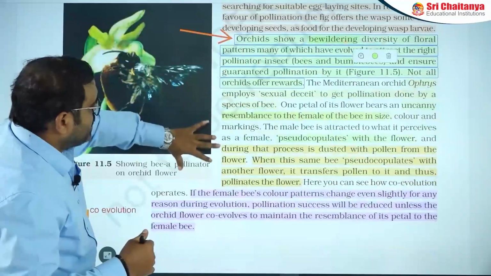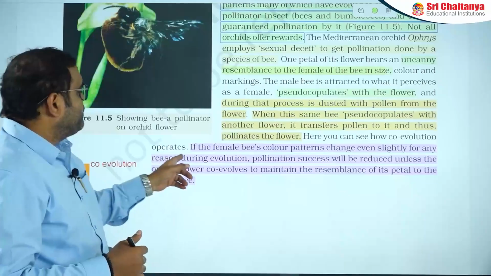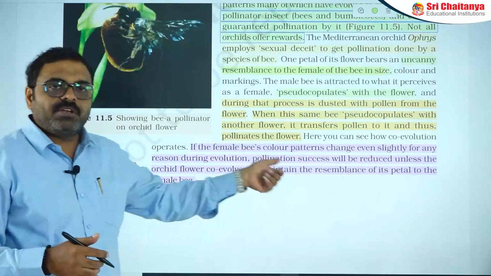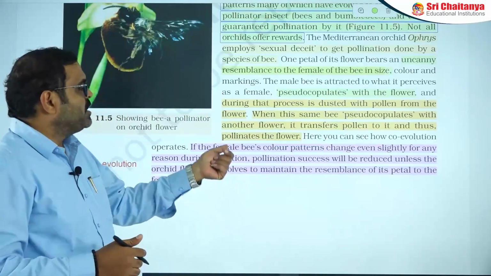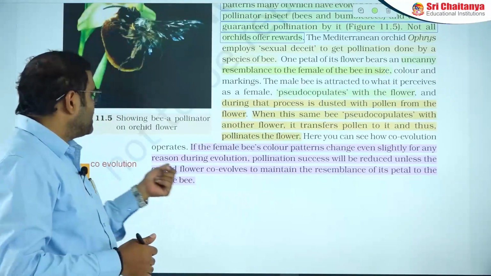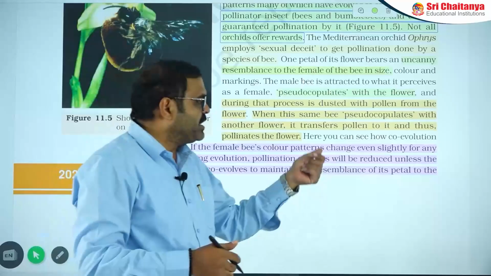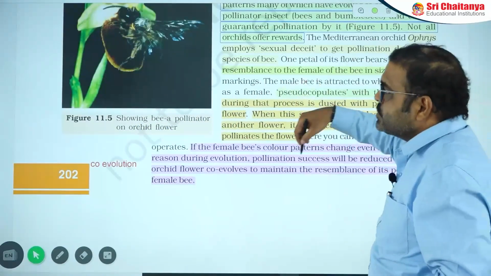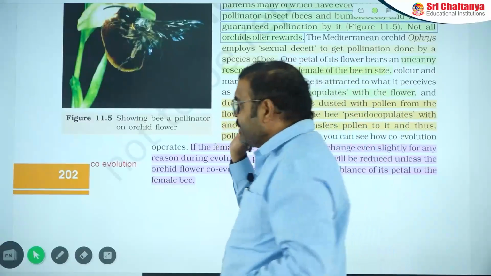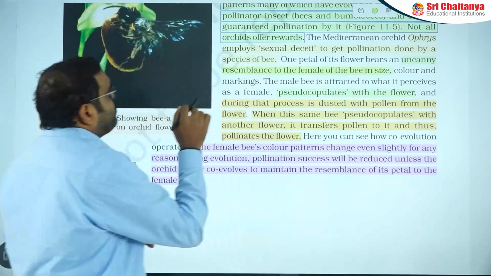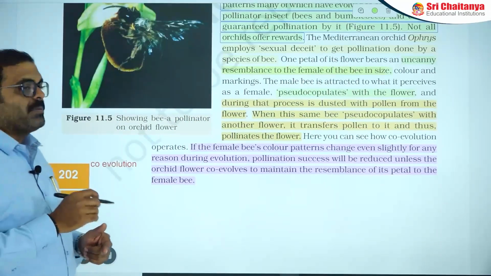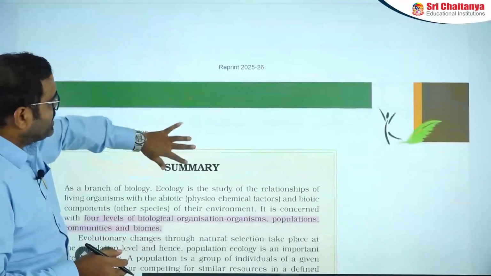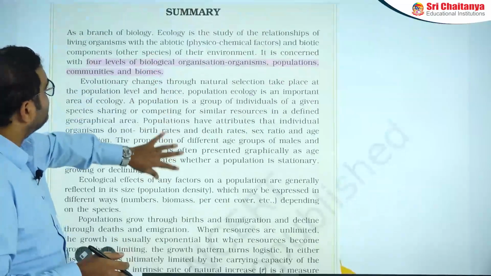Next, here is the final statement you can find. If the female bee's color pattern changes even slightly for any reason during evolution, then pollination success will be reduced unless the orchid flower co-evolves to maintain the resemblance of the petal to the female. Only then can this association continue. So, the mutualistic condition can be applicable with coevolution for some examples. With that we completed this topic, and there are 2 or 3 important summary points.